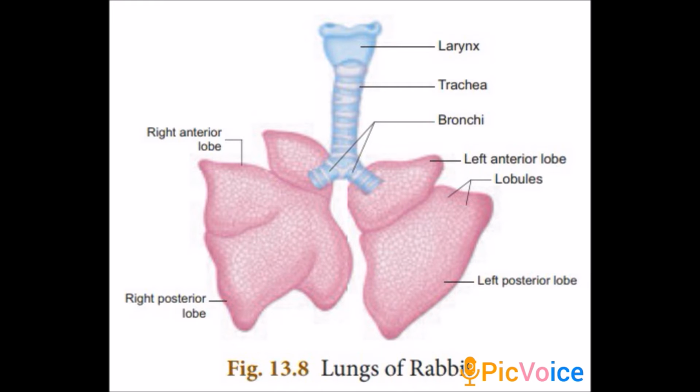The atmospheric air passes through the nostril and nasal passages into the pharynx. From the pharynx, it passes through the glottis into the windpipe.